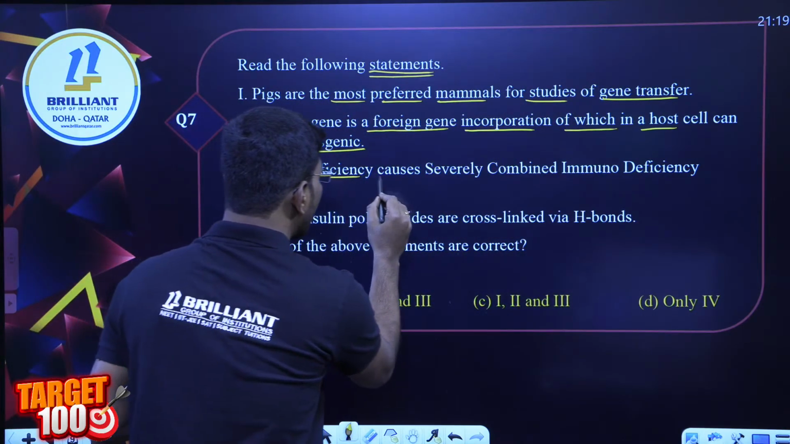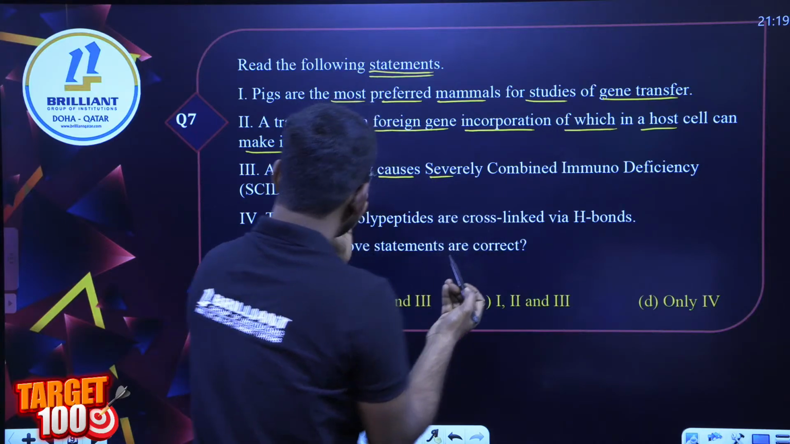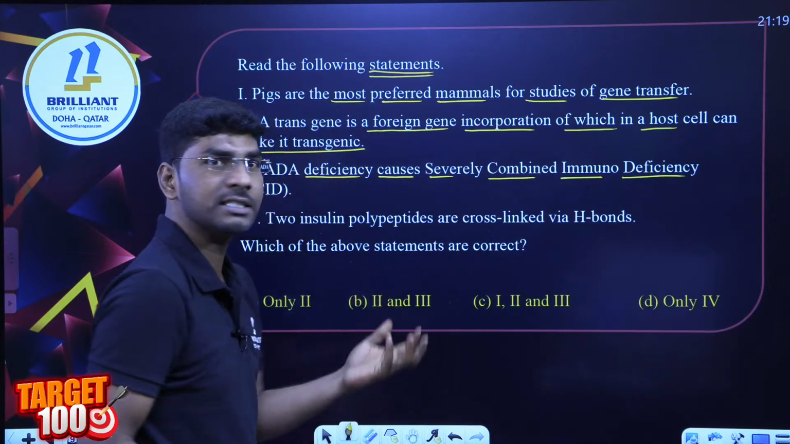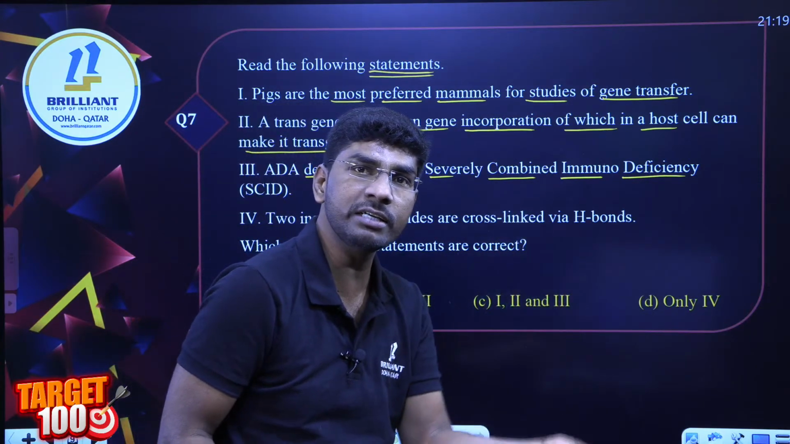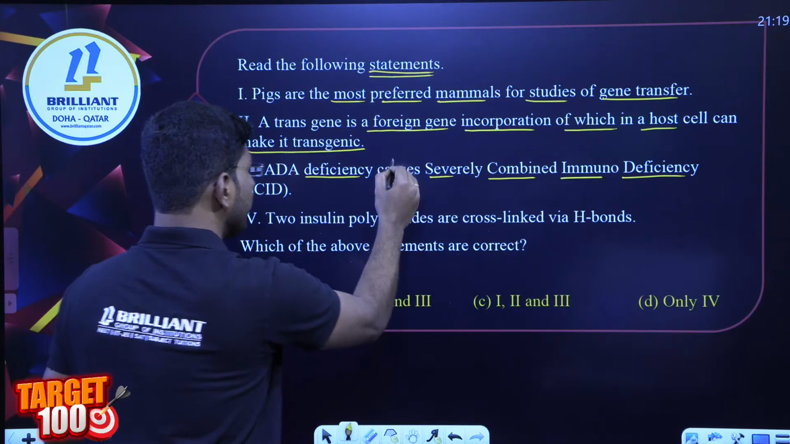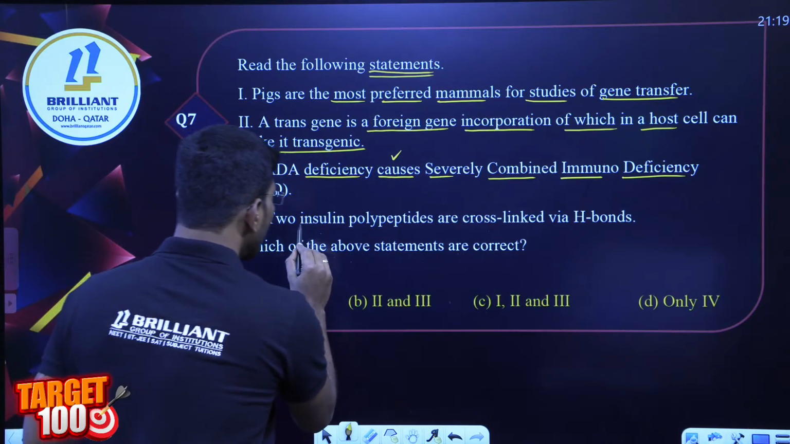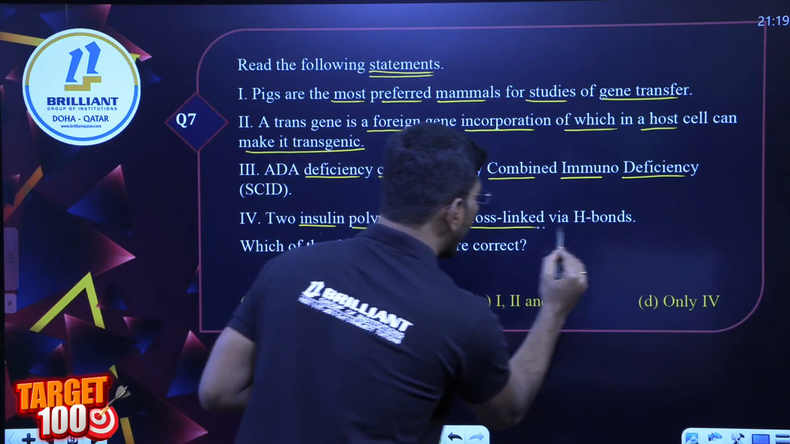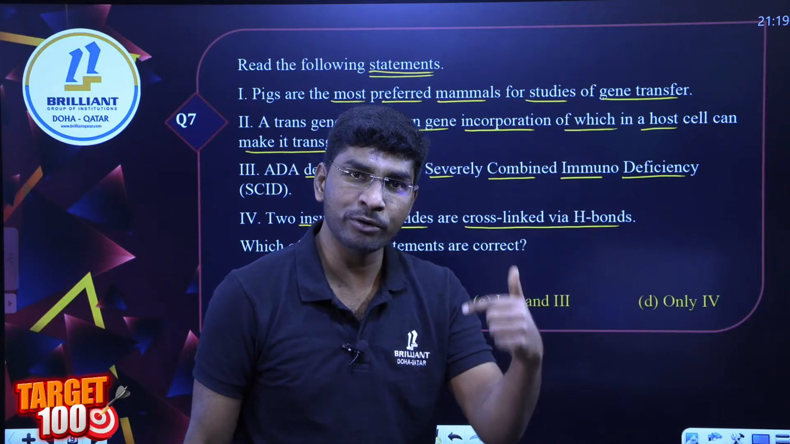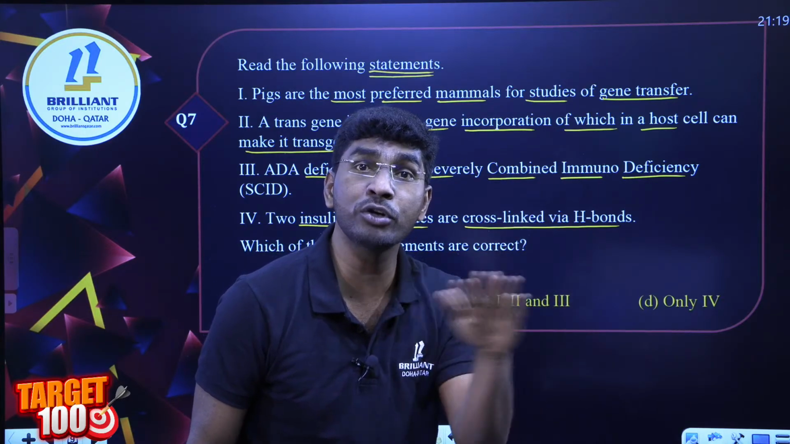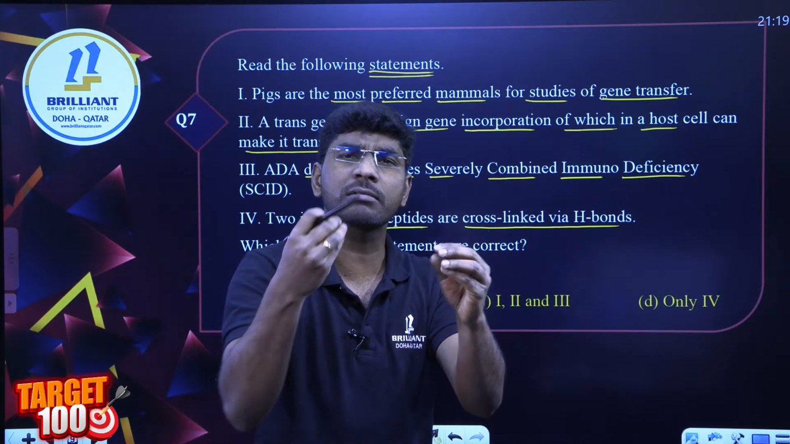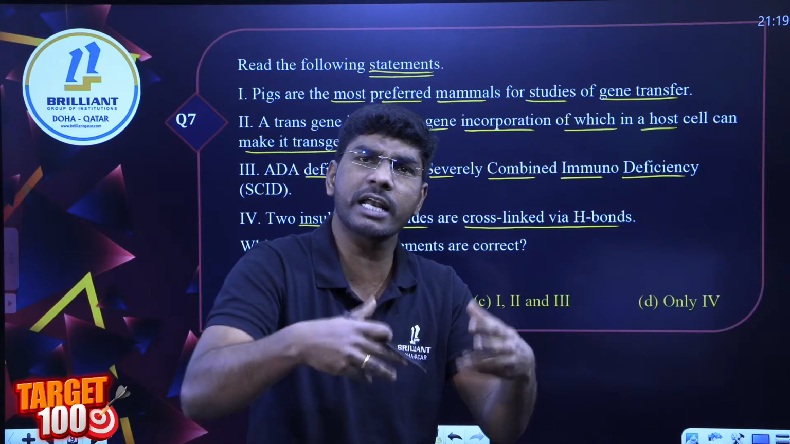ADA deficiency causes severe combined immunodeficiency, SCID, due to gene mutation or gene deletion. This one is true. Next: two insulin polypeptides are cross-linked via hydrogen bonds or disulfide bonds. We know it is a disulfide bond, not hydrogen. You have to be very careful with this one. In the exam, they can make all the options feel correct.